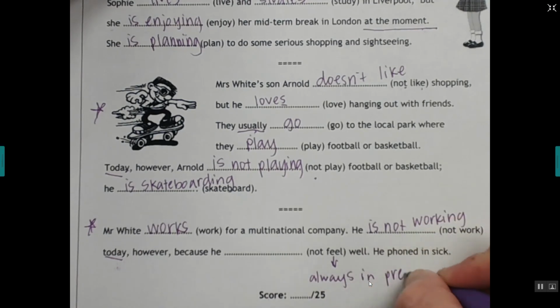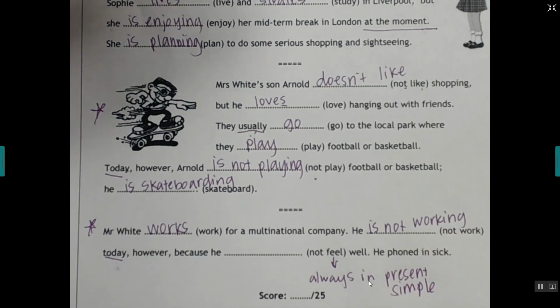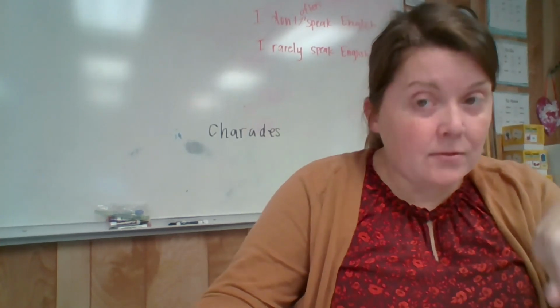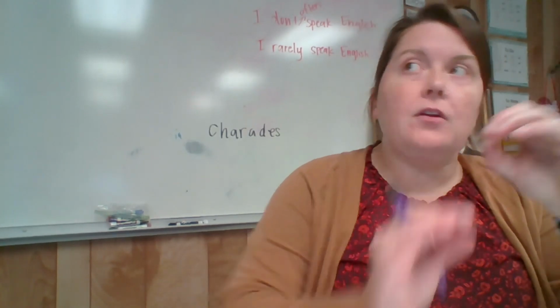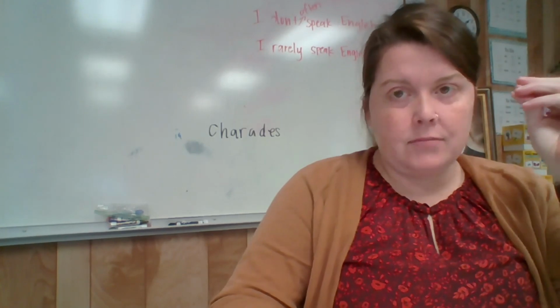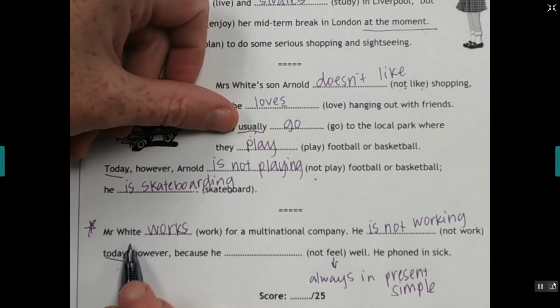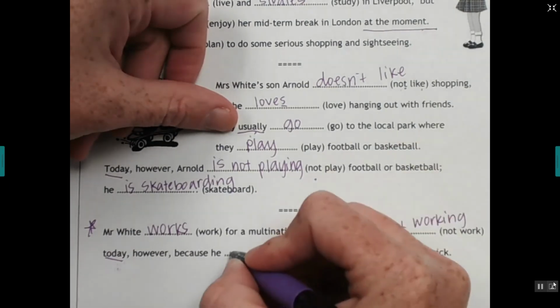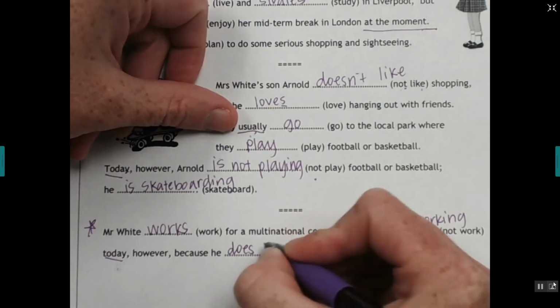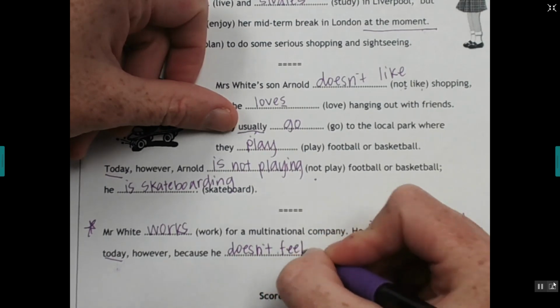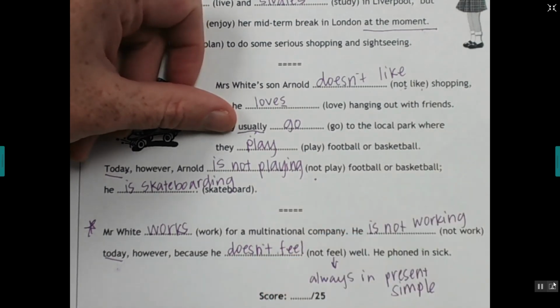You have to look at that list. Always in present simple. So even though it's today and it's right now, the verb feel is always in present simple. Okay? So he is not working today, however, because present simple, negative, he doesn't feel well. He phoned in sick.